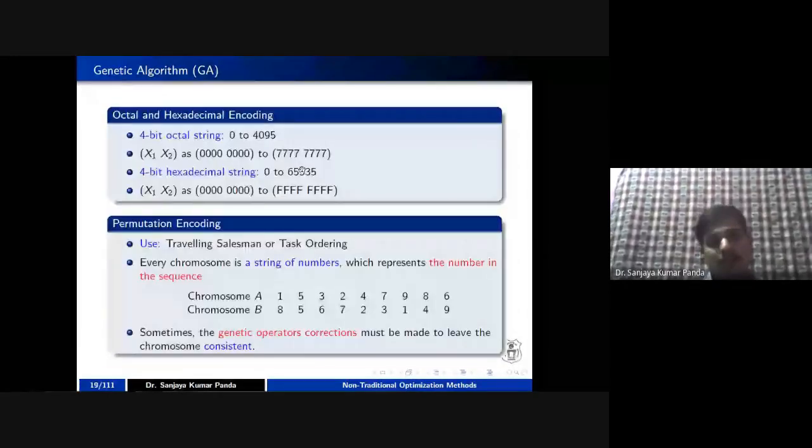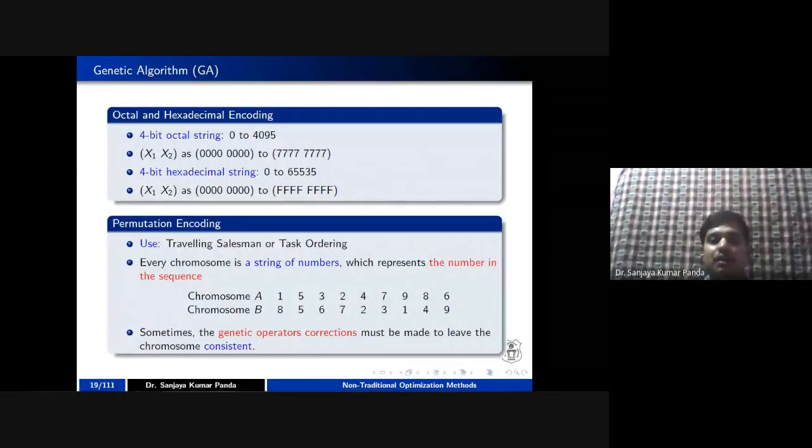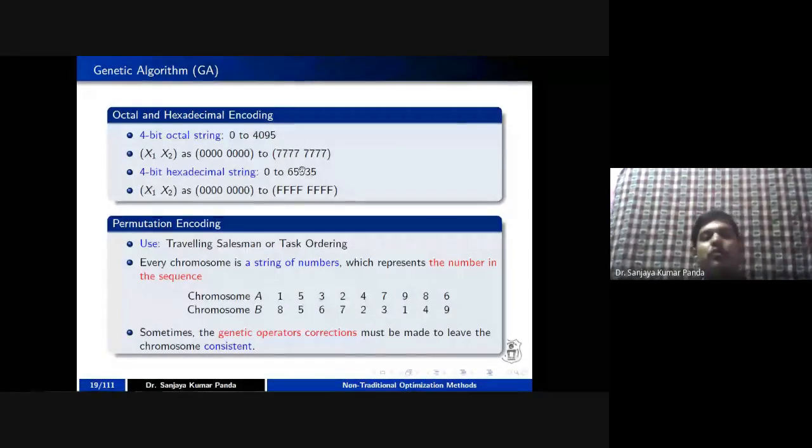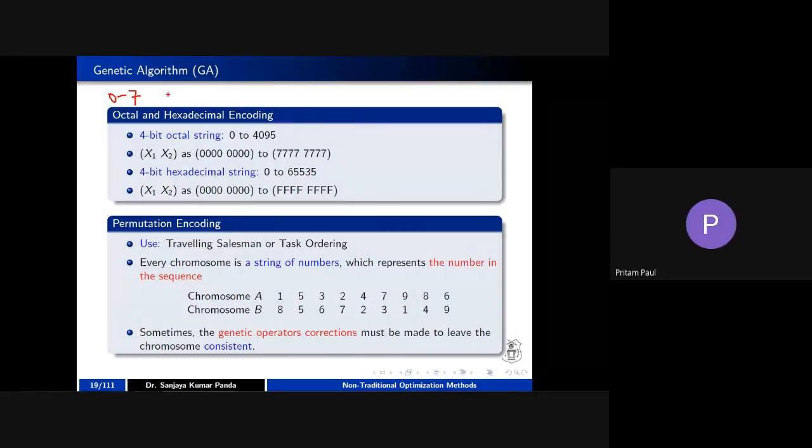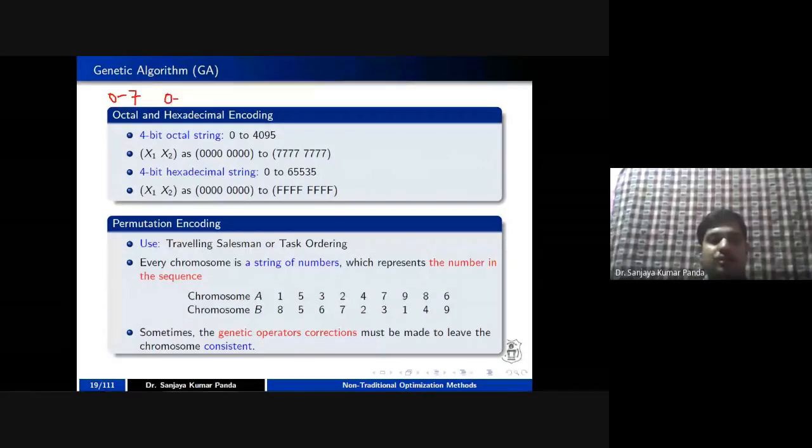Next, instead of going for binary encoding, which is a very popular one, you can also apply octal coding, or you can go for hexadecimal coding. If you want to go for octal coding, the value is ranging from 0 to 7, and for hexadecimal coding, the value is ranging from 0 to 9, and then continuing from A to F.